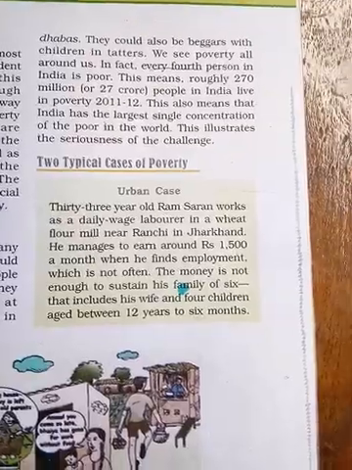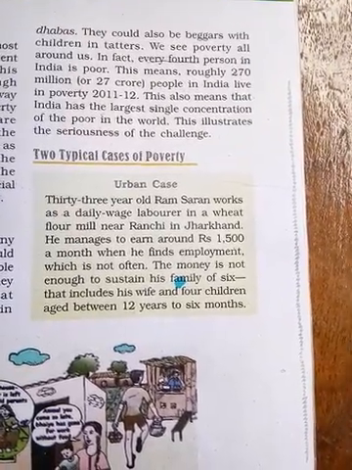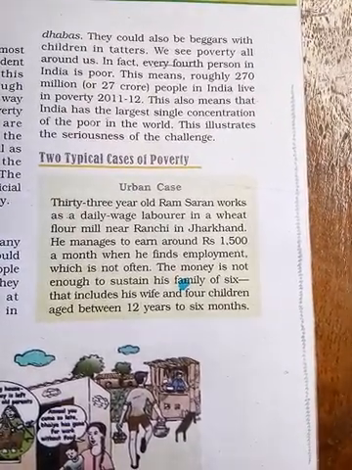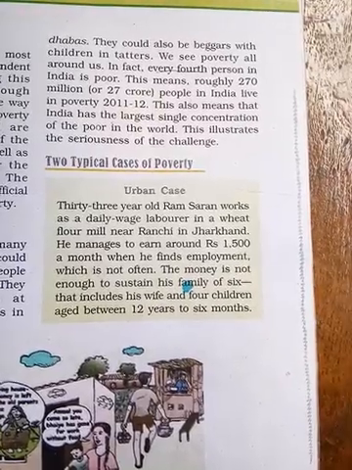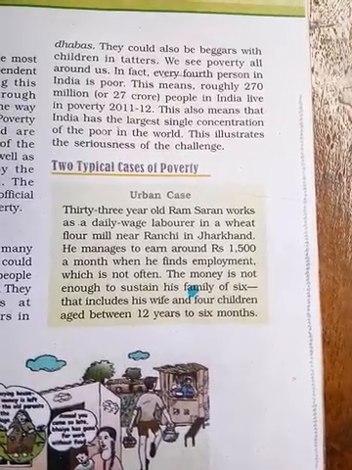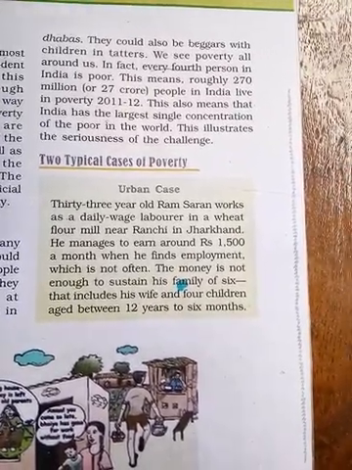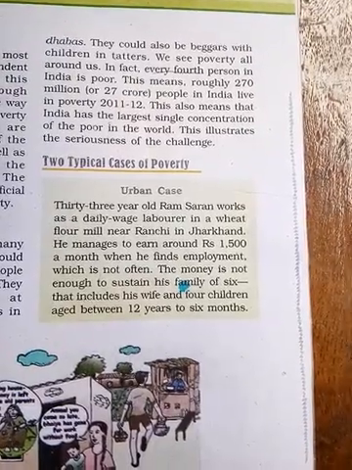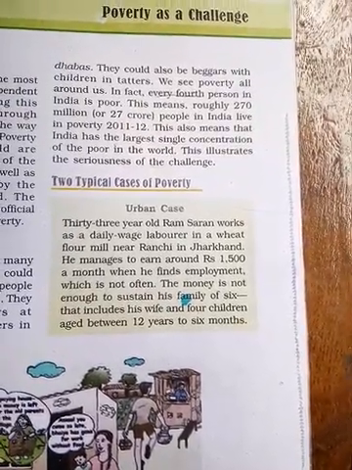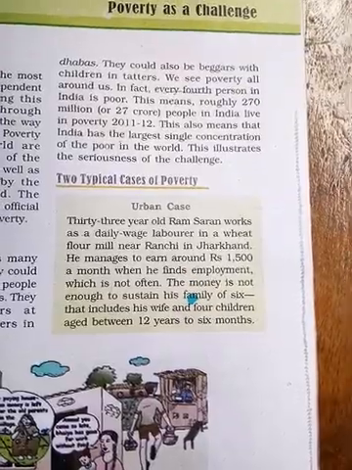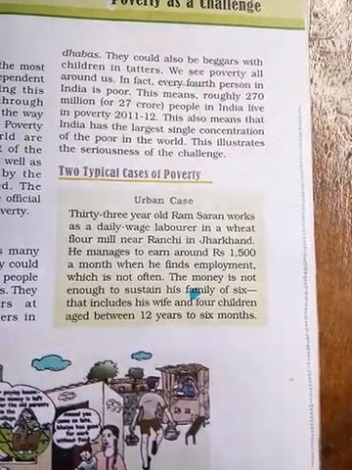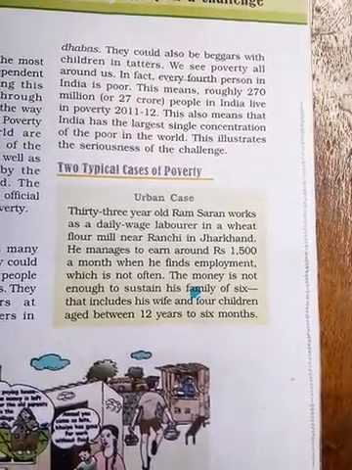He managed to earn 1500 a month, and he has to look after his six family members, his wife and four children.